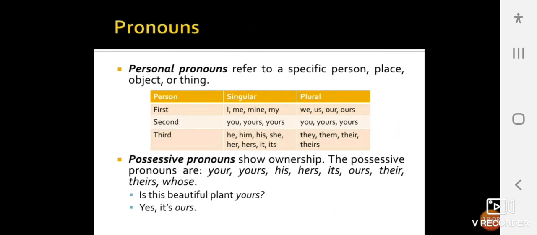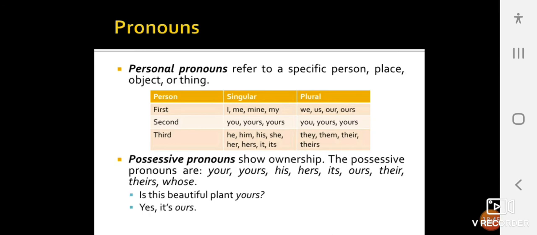Personal pronouns refer to a specific person, place, object, or thing. First person singular: I, me, mine, my. Plural: we, us, our, ours. Second person singular: you, yours. Plural: you, yours. Third person singular: he, him, his, she, her, hers, it, its. Plural: they, them, their, theirs.